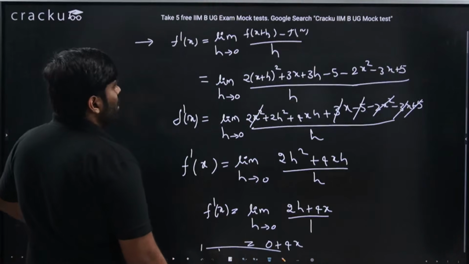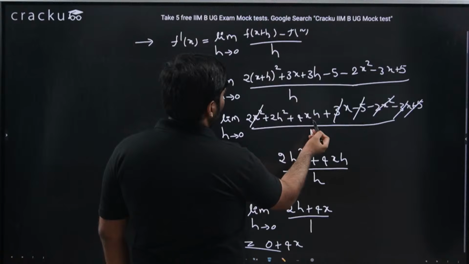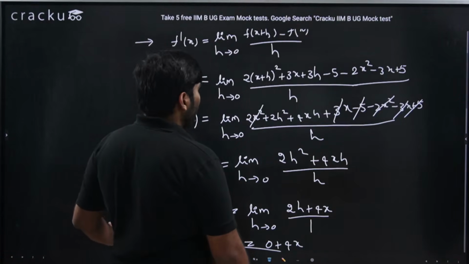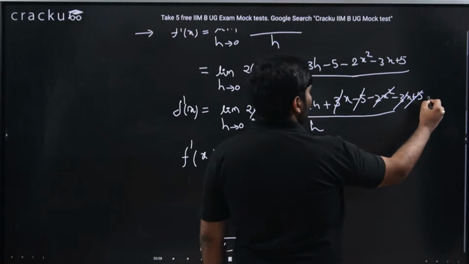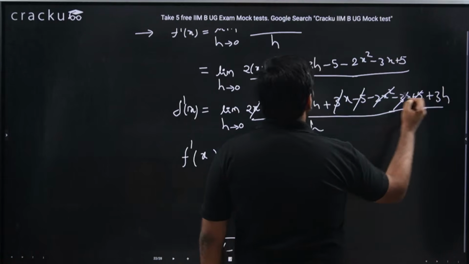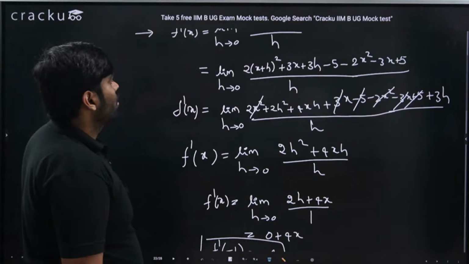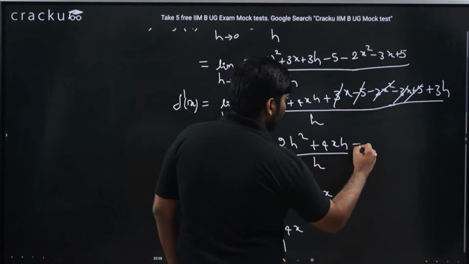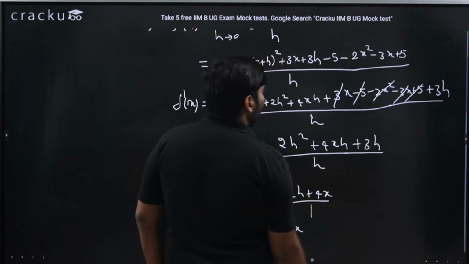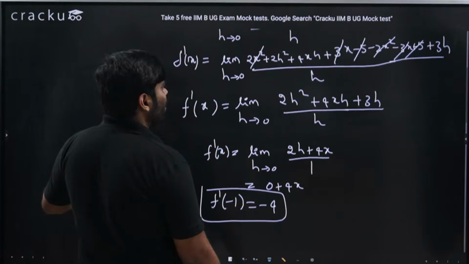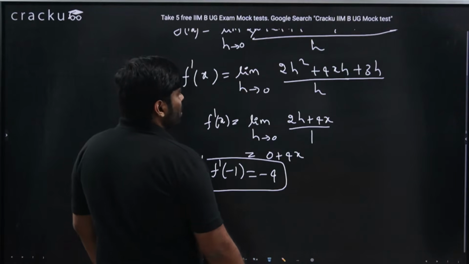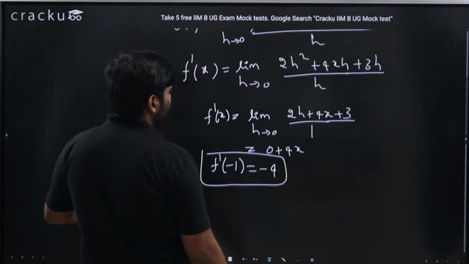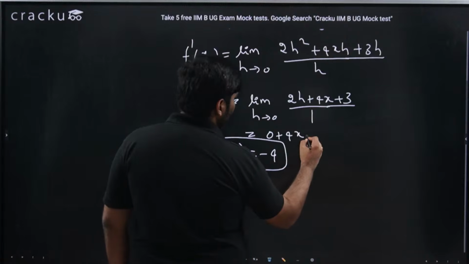So here it comes 2x square plus 2h square plus 4hx plus 3x plus 3h minus 5 minus 2x square minus 3x plus 5. So here it should be plus 3h. Guys, this is a small mistake which I am tending to make because of the overtime I'm doing today. Plus 2h plus 4x plus 3 here.